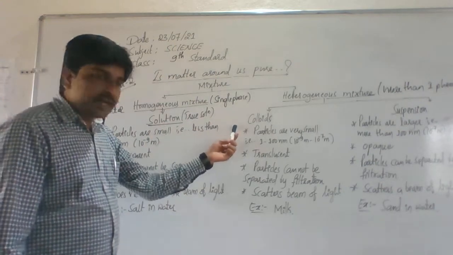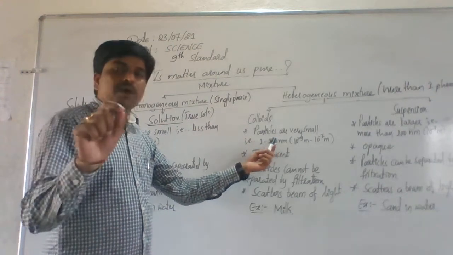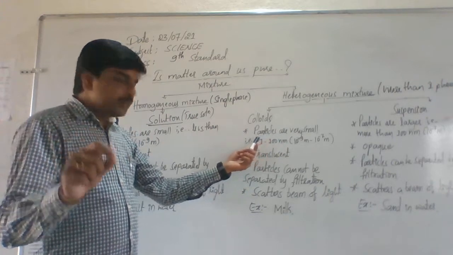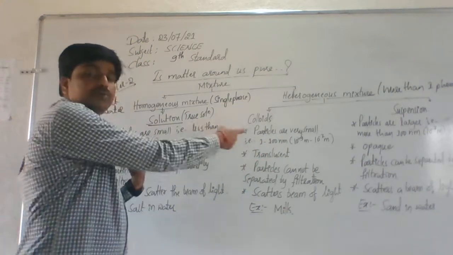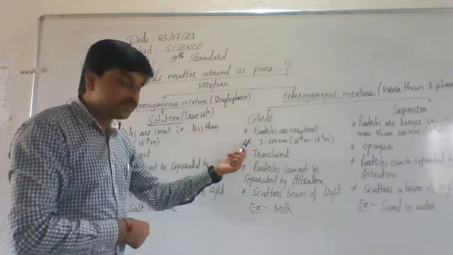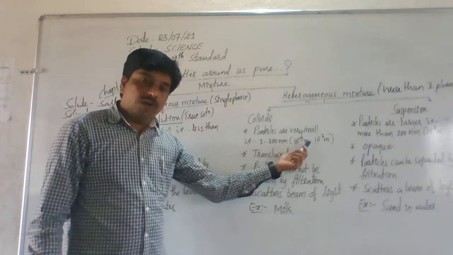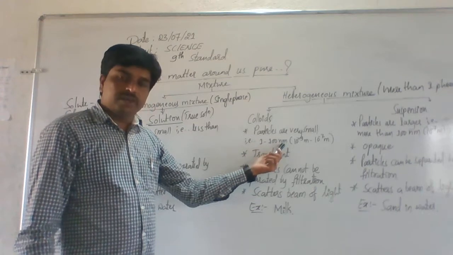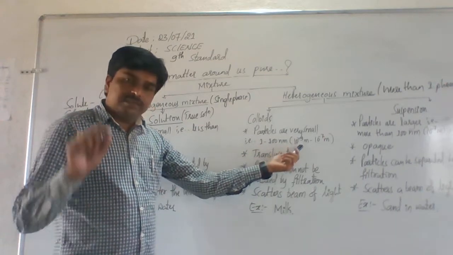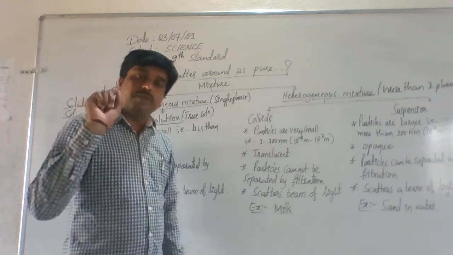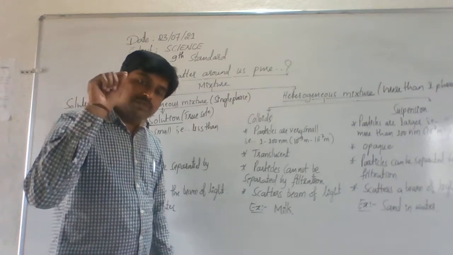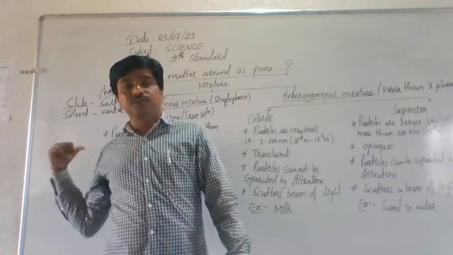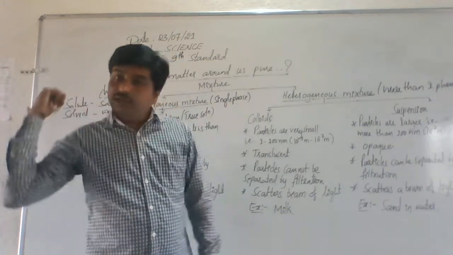In case of colloids, particles are very small. That means particles are much smaller than in a suspension, in the range of 1 to 100 nanometer. That means 10 raised to minus 9 meter to 10 raised to minus 7 meter. That means particles of colloids are larger than those of a solution.